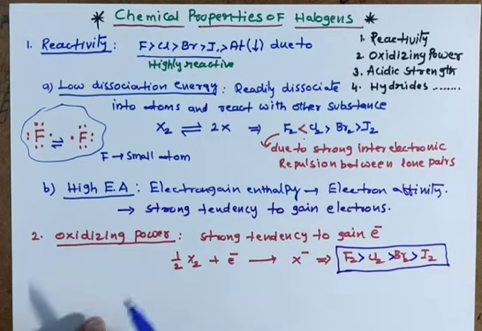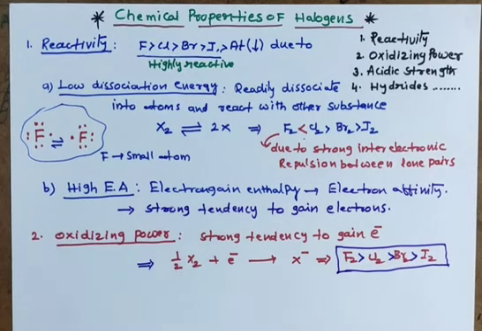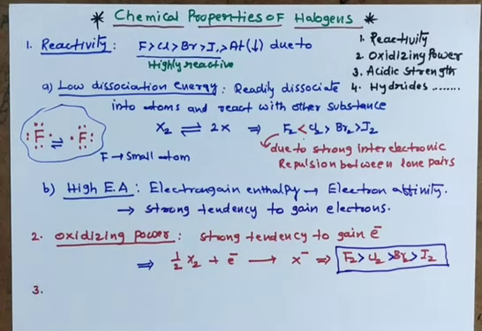It can oxidize others. You know very well, loss of electrons is oxidation, gain of electrons is reduction. So this is oxidizing nature. Next, reactivity we completed, then oxidizing nature. Here I am going to explain in detail about hydrides.